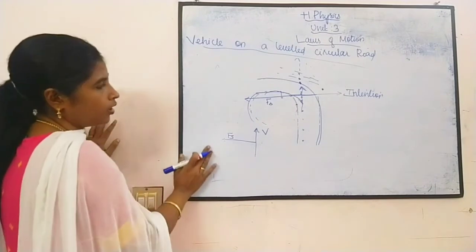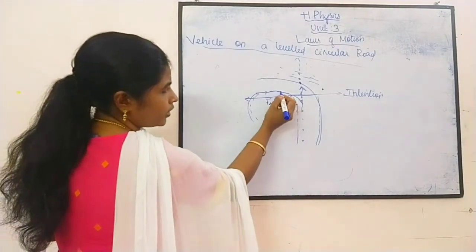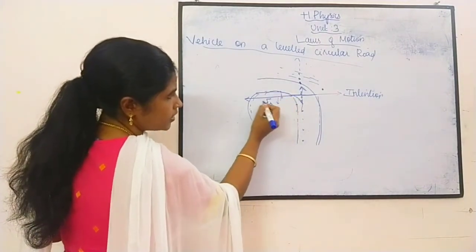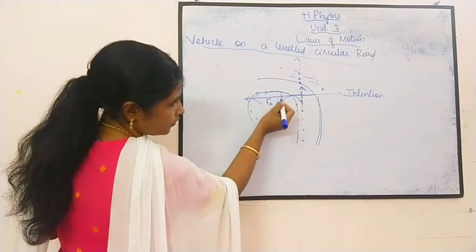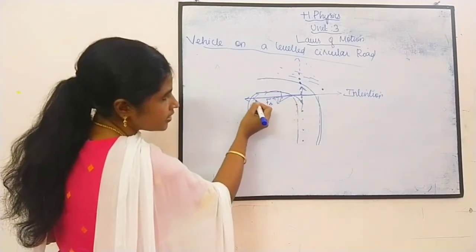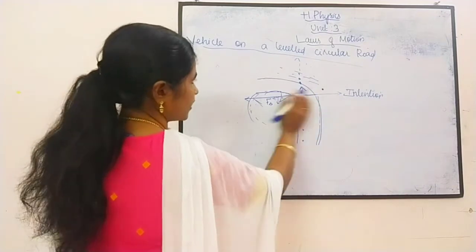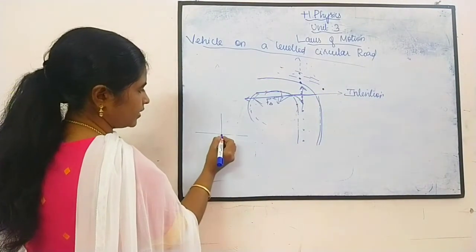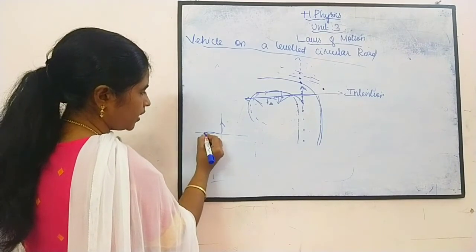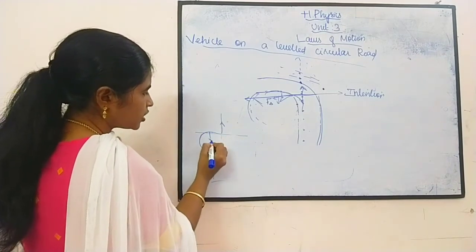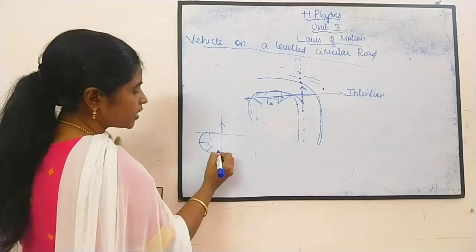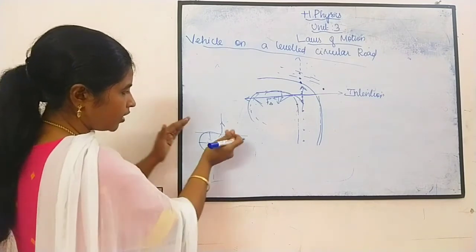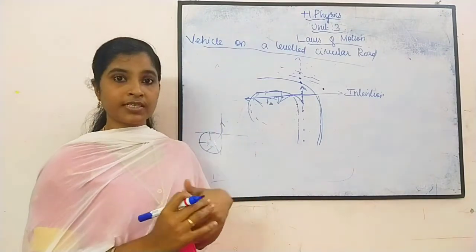Now, what is the direction of this frictional force? This frictional force is towards the center. I have not drawn it clearly. If you draw it clearly, it will be like this, and then v rotates. So the frictional force which is acting is always towards the center. It bends the path like this, right? It is towards the center.